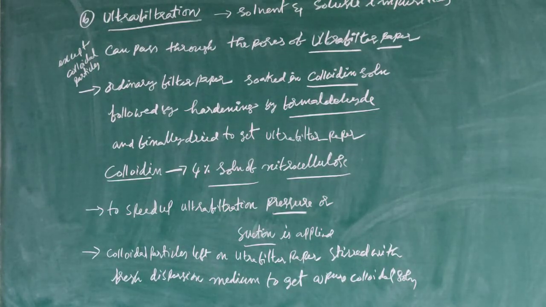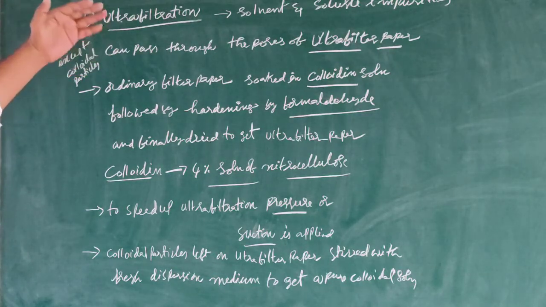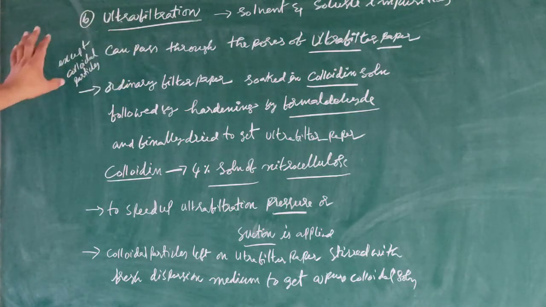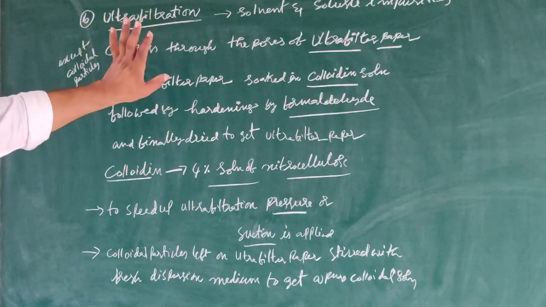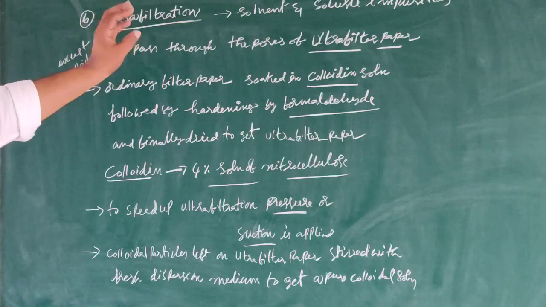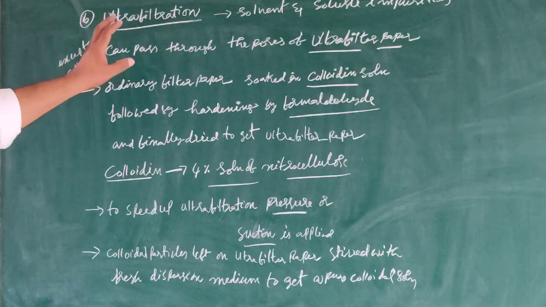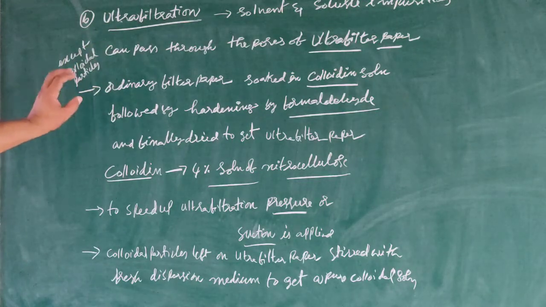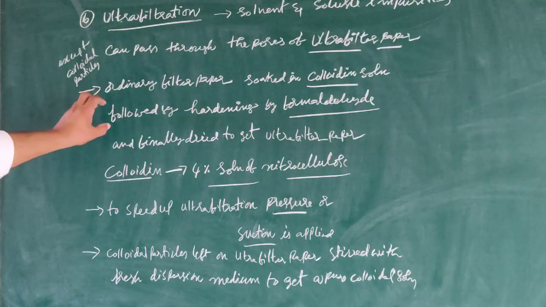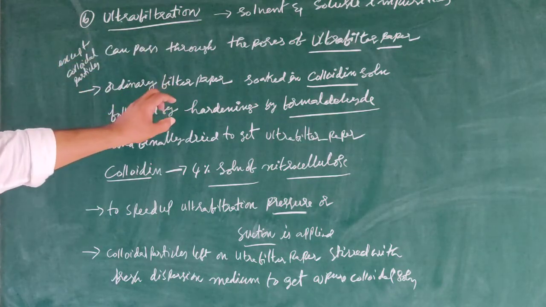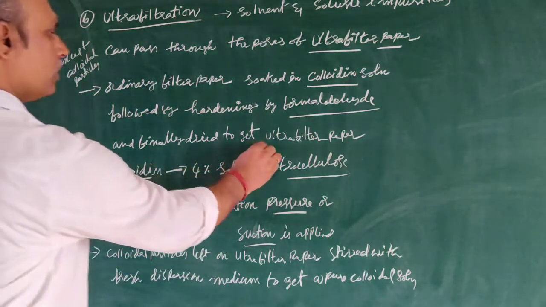Once again, ultrafiltration. In ultrafiltration, solvent and soluble impurities, except colloidal particles, can pass through the pores of ultrafilter paper.